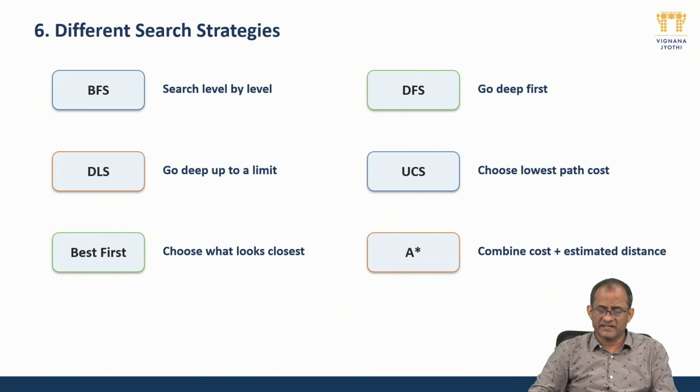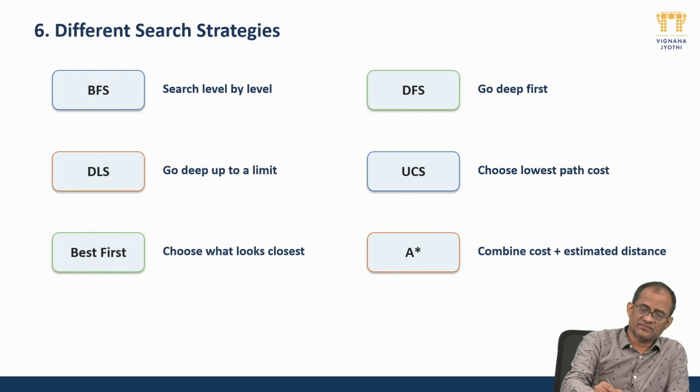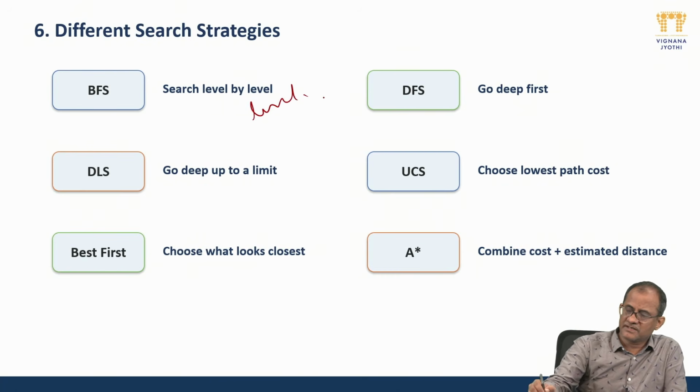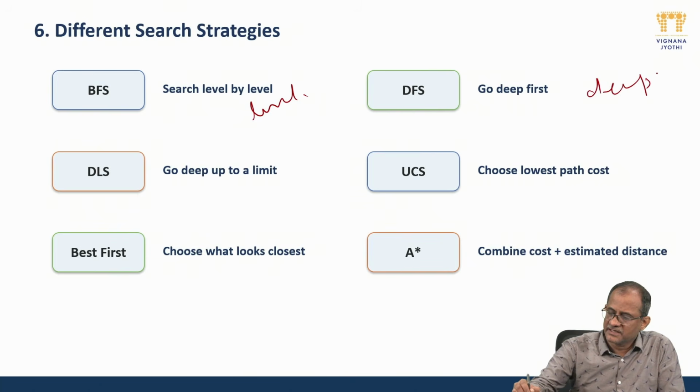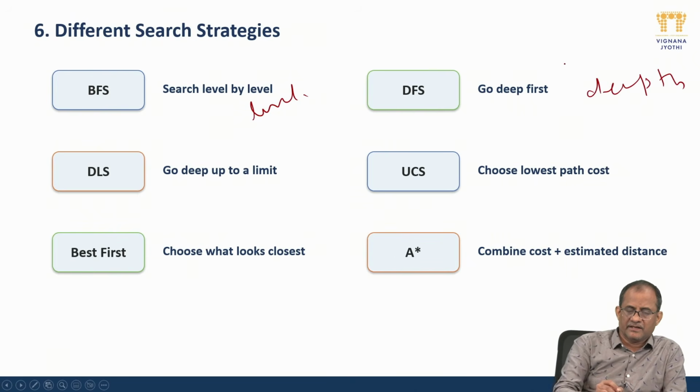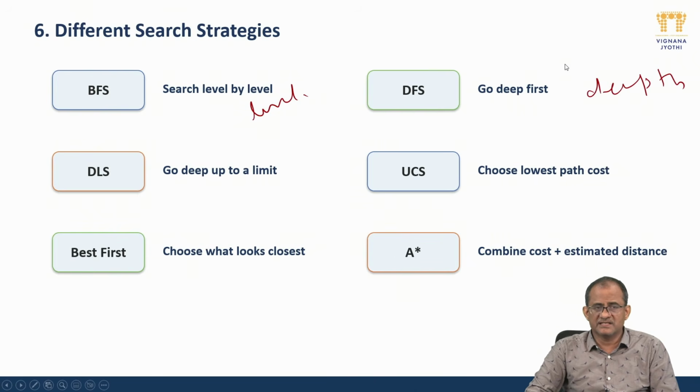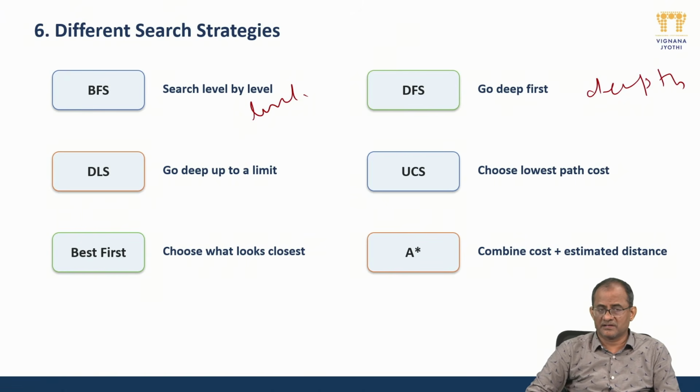Then there are different AI search strategies, like BFS, which stands for breadth first search, and DFS for depth first search. BFS is going level wise, whereas here it is going column wise, that is depth wise. Fine. Then next is DLS. DLS is an advanced version of DFS with a limited depth. Then UCS is a cost factor related search algorithm.